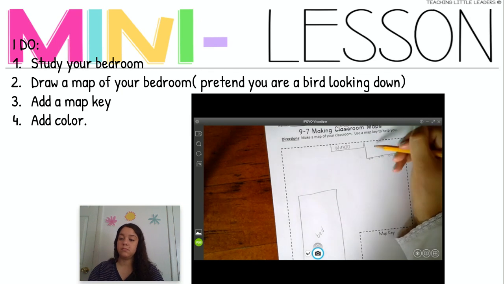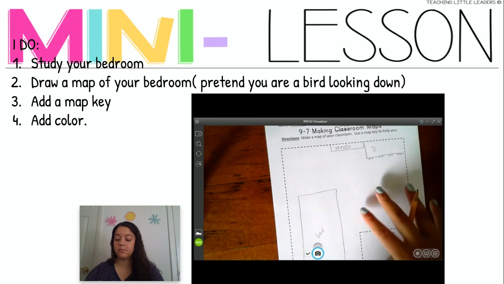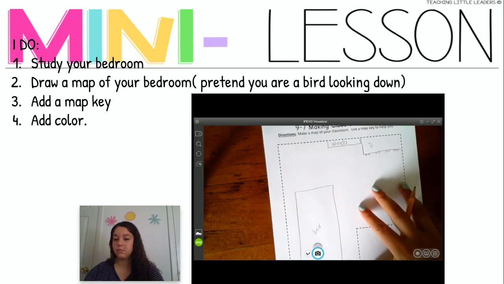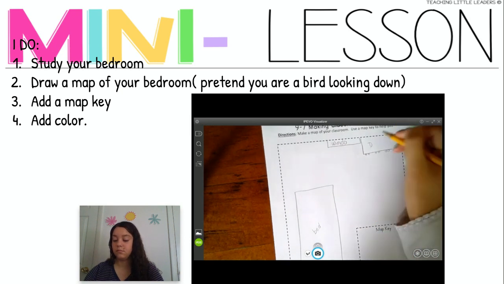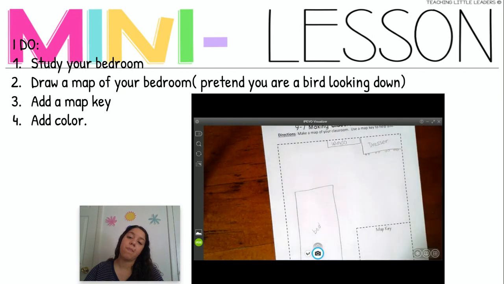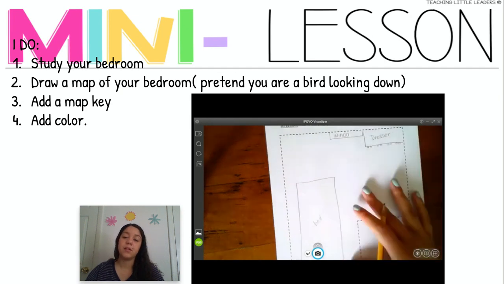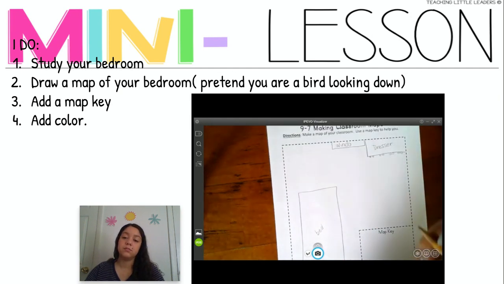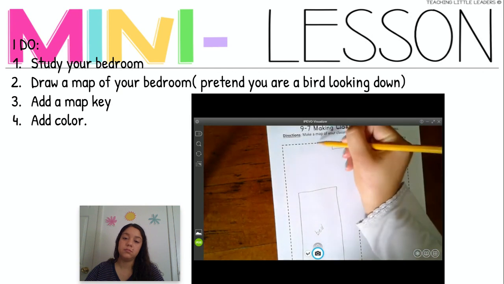And let's go ahead and spell dresser. And don't forget, you don't need to be doing exactly what I'm doing. You're going to get a chance to draw your own bedroom. Dresser. On the other side of my window, I see a little table that I keep books and stuff on.